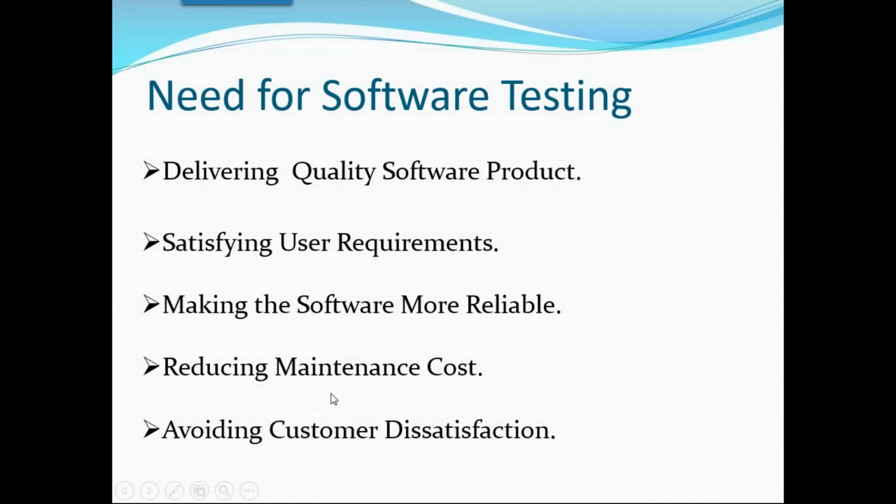This is very, very important. Once the product is launched in the market, you should not get too many issues. If you get too many issues, the people will not buy the product. No one will buy a Lenovo mobile. In the market, the Lenovo mobile came, but no one will buy it, because it's a failure in the market. Lenovo laptops, anyway, more people will buy, but they won't buy the Lenovo tab or Lenovo mobiles, because they failed. The company also knows that it failed. That's the reason they stopped the production.